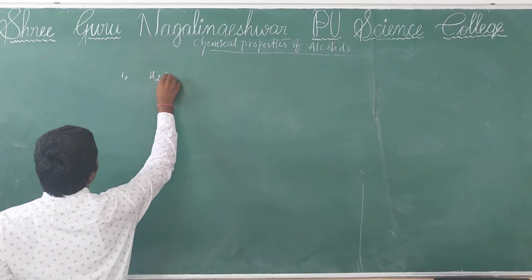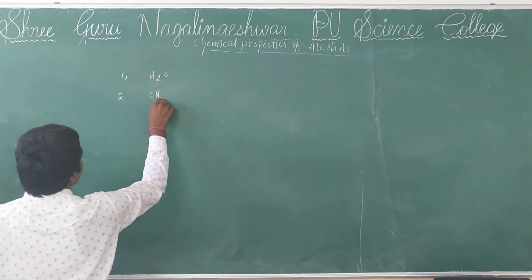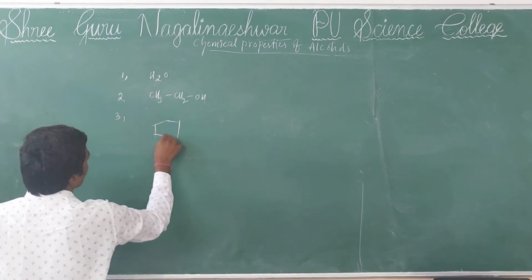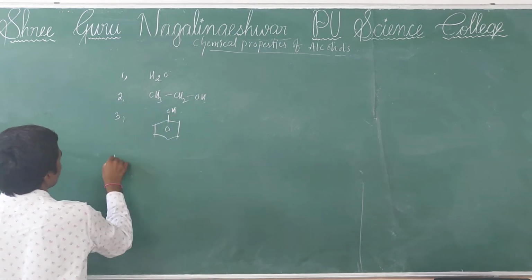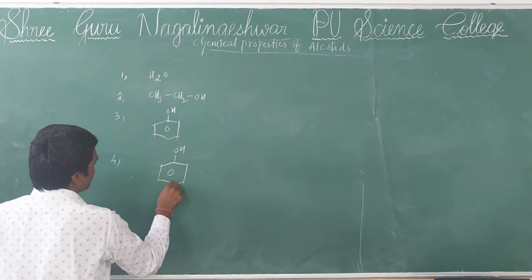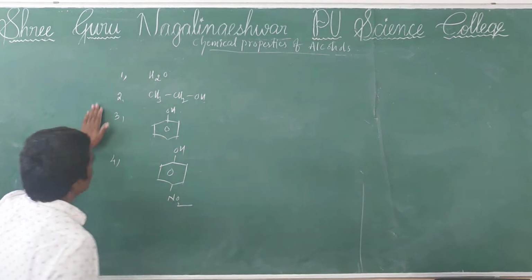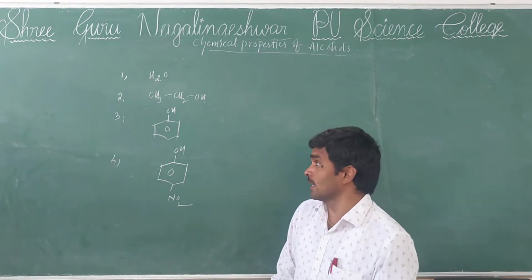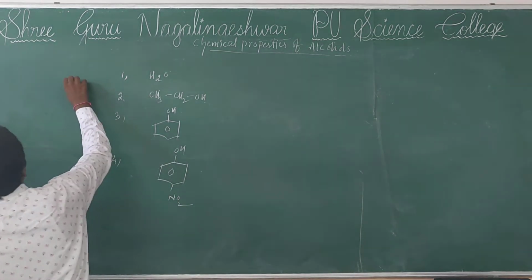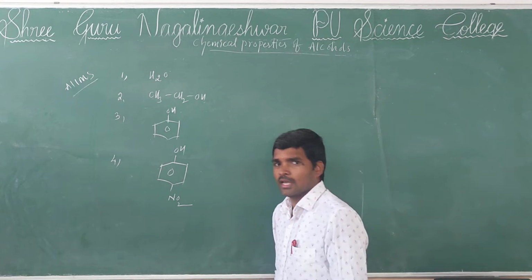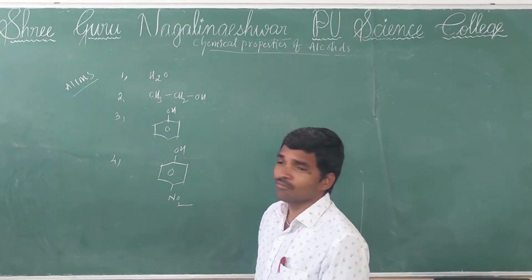First one they took water, second one ethanol, third one phenol, and fourth one paranitrophenol. 4 options they took. What are they asking? Write the increasing order of acidic nature. This was asked in the 2017 AIIMS exam. So now tell me.